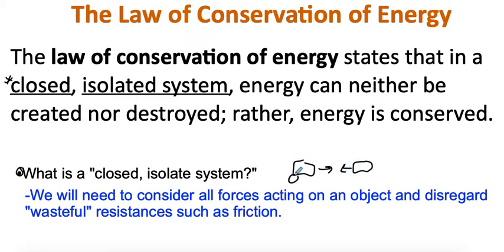We're not going to think about friction on the wheels. You wouldn't think about like a little bug in the situation or something like that. We're just going to be looking directly at the cars and the energy that the two cars have going together. So we would disregard friction and air resistance, which is essentially friction due to fluid, because those are considered wasteful things for energy.